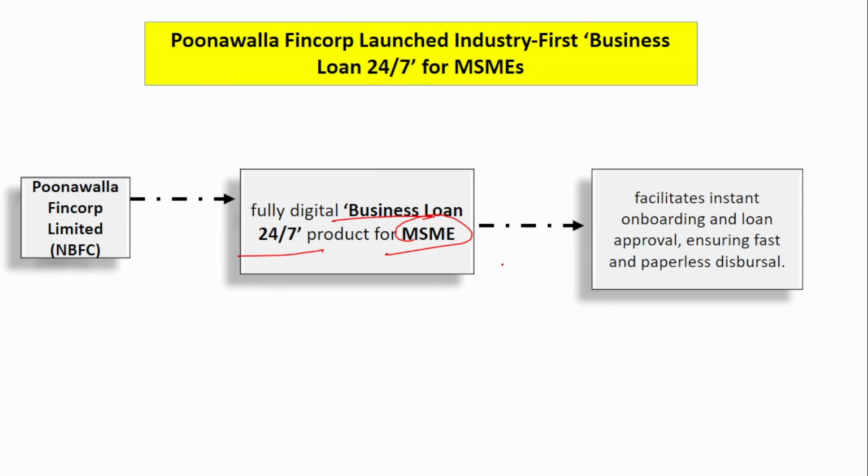Poonawalla Fincorp will have access to the various statements of the MSMEs, like the IT assessment. They would have filed income tax returns, right? They will have access to the income tax and also the GST portal. From that itself, they will get the GST returns. All this will be done digitally and processed as soon as possible. So this facilitates instant onboarding and loan approval, ensuring fast and paperless disbursal.